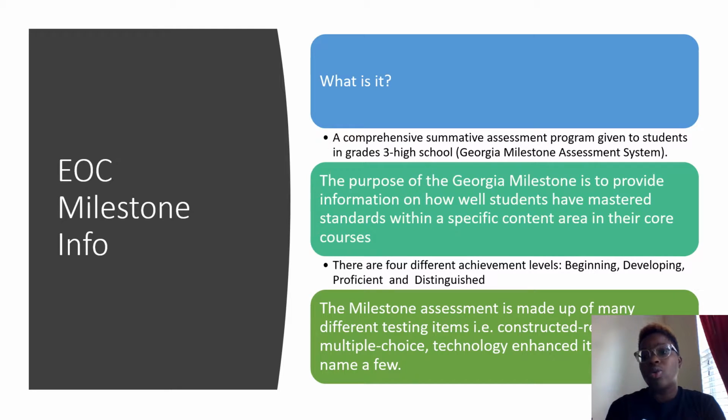courses. Unlike the EOCT that was previously given, which had 3 distinct achievement areas, the milestone has 4. The lowest is beginning, then you have developing, proficient, then distinguished. The milestone assessment is made up of different testing items, which is kind of different now because they have constructed responses, multiple choice, and now they've added a new feature, technology-enhanced questioning, where students actually have to click and drag, drop, and insert different things on the computer.